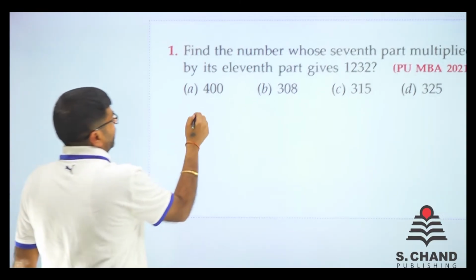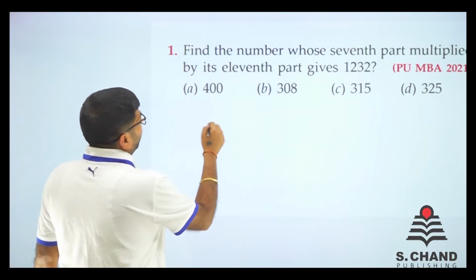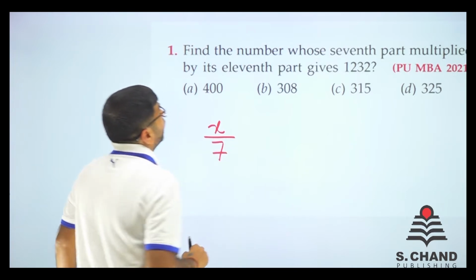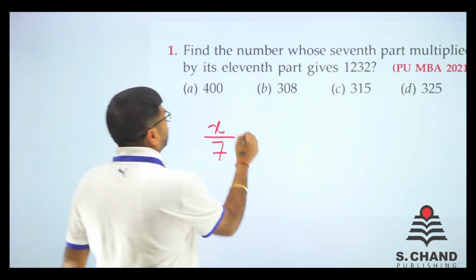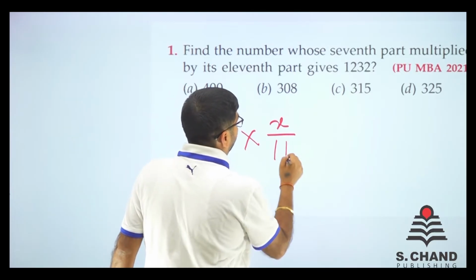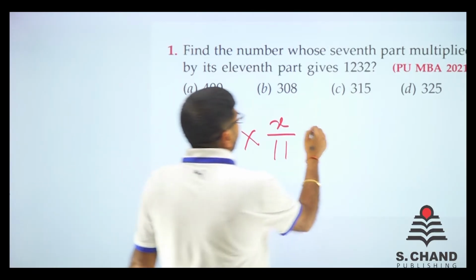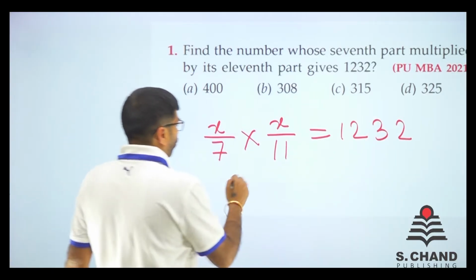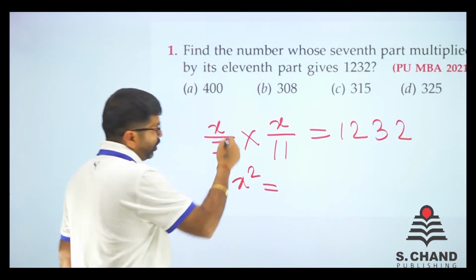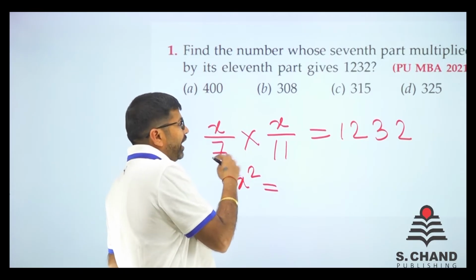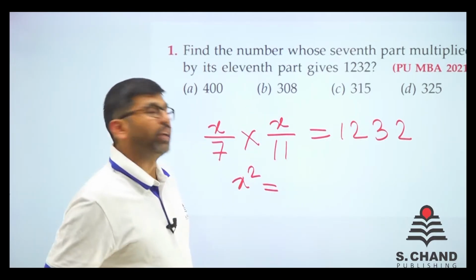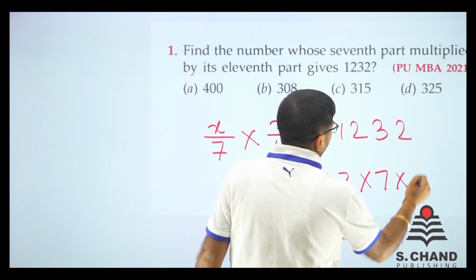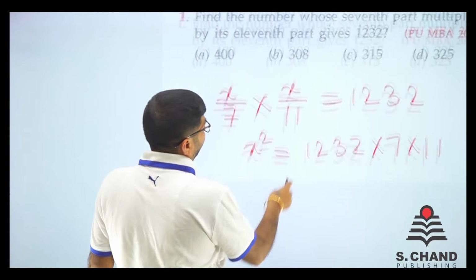Let the number be x. The 7th part of the number, multiplied by the 11th part of the number, gives 1232. So it is x square, because x into x is x square, and the 7 and 11 go there as multiplication: 1232 into 7 into 11. Now you need to solve to find x.